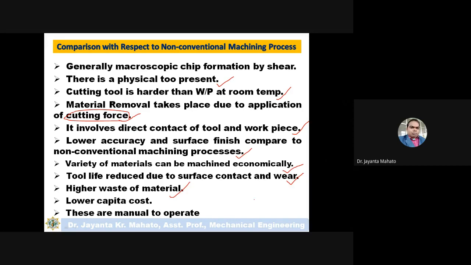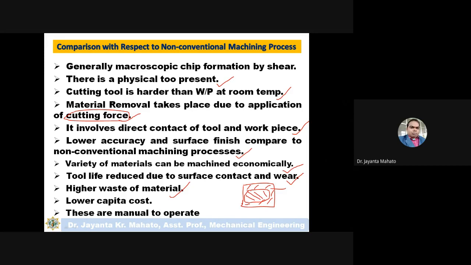Suppose from this sheet metal you have to get this threaded product. In this case, all the extra material has to be removed by the conventional machining process. In this machining process, this material is wasted material, and it will be removed in the form of chips.